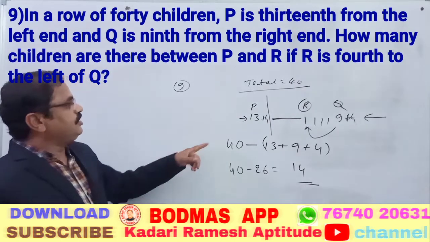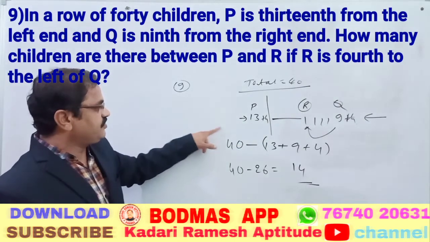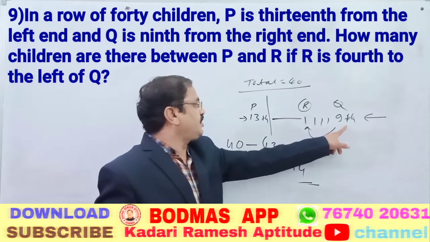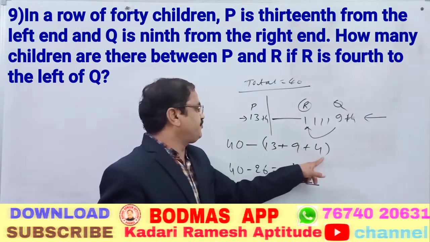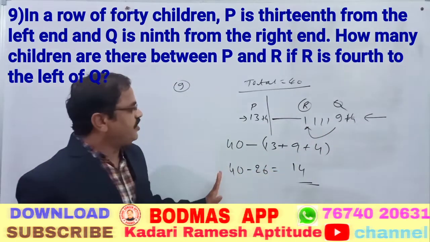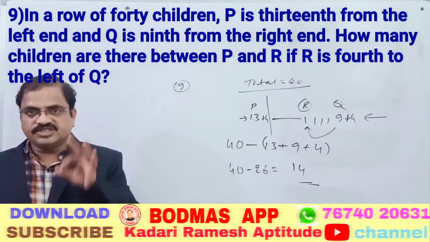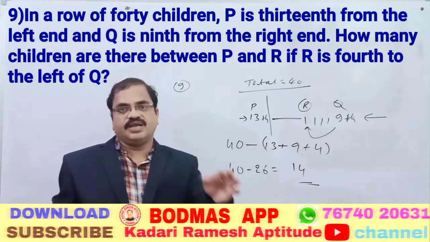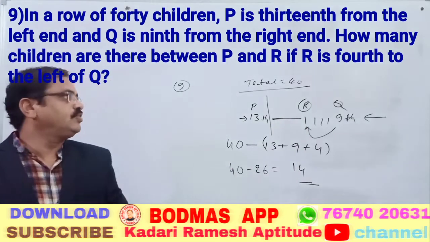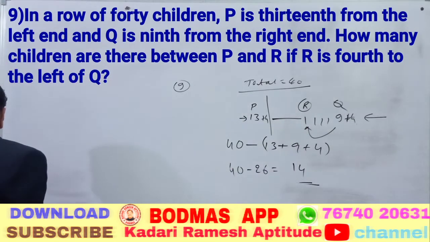Total is 40, this side is left 13, this is the 9 rank, again including R 4, 9 plus 4 is 13, 13, 13, 26. 40 minus 26 if you subtract it, 14 persons are there. Where are the 14? Between P and R. That is our answer. Now come to question number 10.